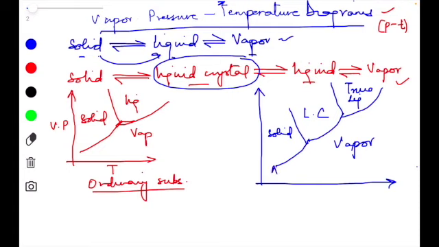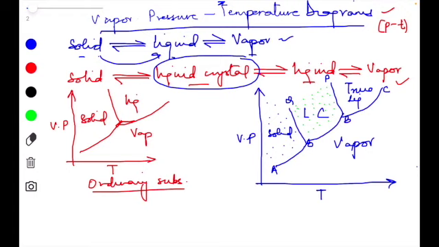So if I mark or label it with A, O, B, C, and let's say I put P and Q over here. The y-axis is my vapor pressure axis, the x-axis is my temperature axis. So I can say that the area lying to the left of the AOQ curve represents the pure solid state of that matter. The area lying in between the QOBP curve represents the liquid crystal state of matter.